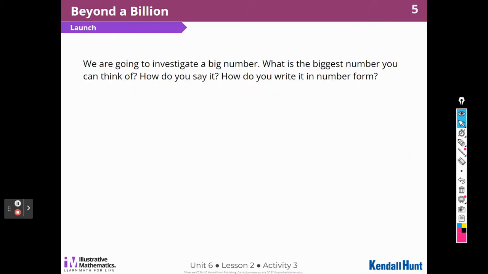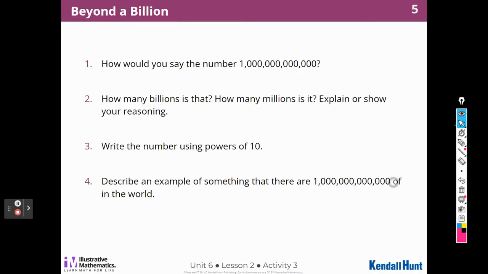All right, we're going to investigate a big number. What's the biggest number you can think of? And how do you say it? How do you write it in number form? You can ask your friends those numbers and share for a little bit, and we'll move on to the next activity. How would you say this number? So I know that these are the hundreds, thousands, millions, billions. How would you say that? 1,000 billions? A million millions? We could also say a trillion.